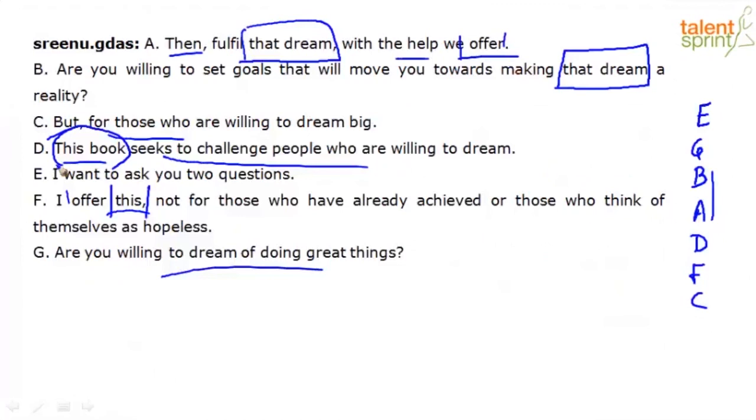What is the help that we are offering? This book. D. This book seeks to challenge people who are willing to dream. So the reason why we are offering this, which is the book, is not for those who have already achieved or those who think of themselves as hopeless, but for those who are willing to dream big. Because if I put D at the end, it somehow doesn't sit right for me. At least it doesn't sound sequentially correct. That's the only reason I'm going to go with this sequence. You might have scores coming back with a difference maybe in the last 3 sequence. But in my honest opinion, as per logical sequence, I would go with DFC.